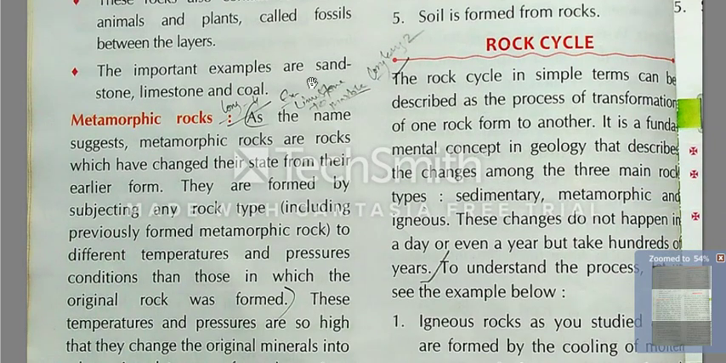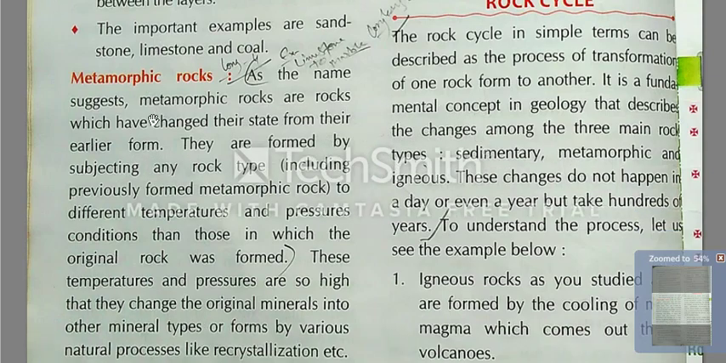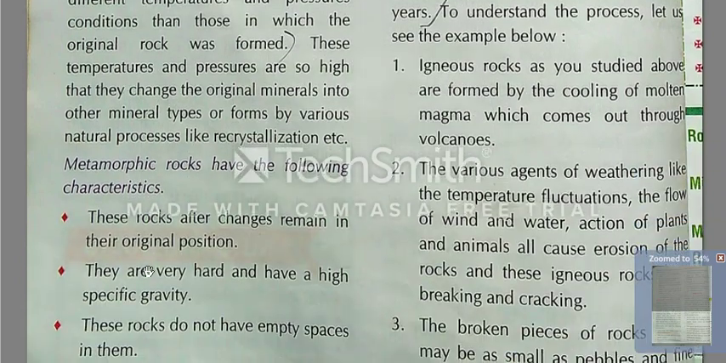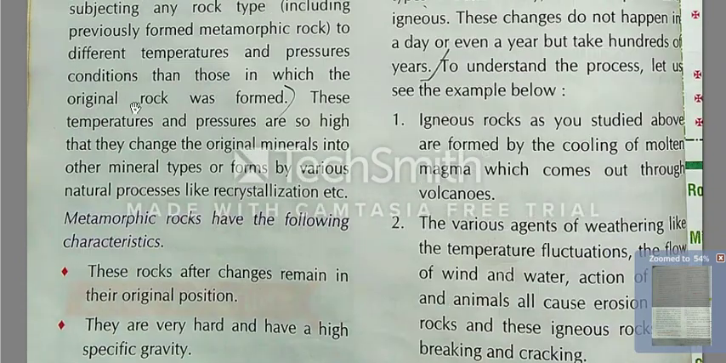The important examples are sandstone, limestone, and coal. The important examples of sedimentary rocks are sandstone, limestone, and coal. Coal means koila. Clear? I hope that you are able to understand it, and after this I will also play a video.